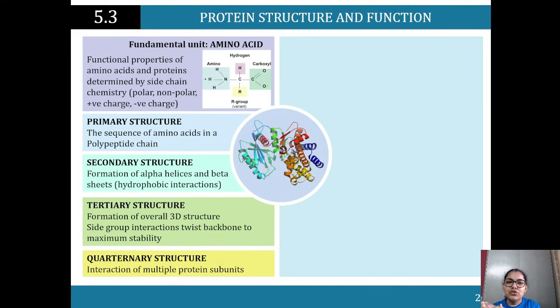Then we've got the tertiary structure, that's the whole 3D structure of the protein. And finally, quaternary structure is when multiple protein subunits are interacting together.